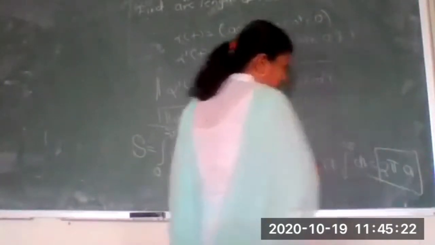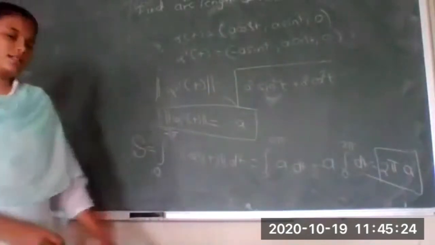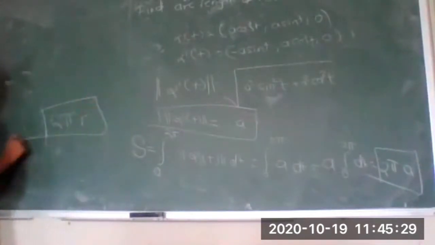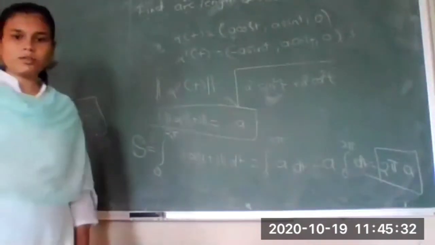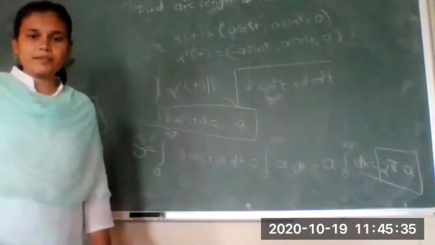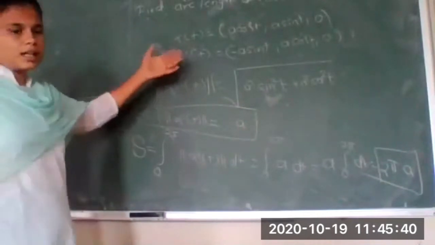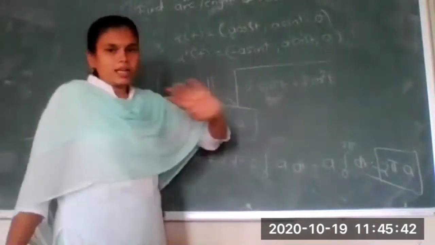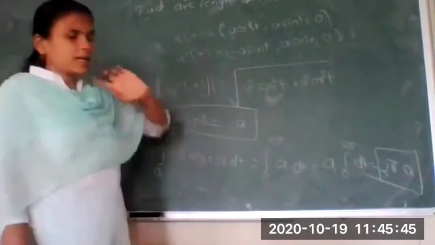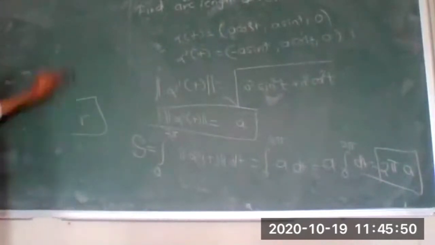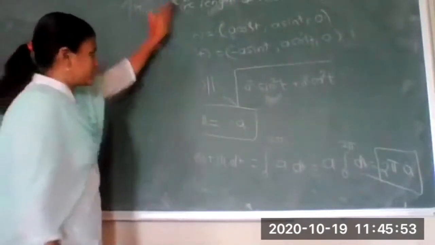So what is the circumference of the circle? 2 pi a. What is a? Radius. And if you know the circumference of the circle, it is 2 pi r, where r is the radius. So this was a known example of how to find an arc length, and in this case the arc length is nothing but the circumference of the circle, that is 2 pi into the radius. Now in this case the radius we have named as a. Okay, a is the radius of this circle. So 2 pi r is nothing but the arc length, that is our circumference of the circle.